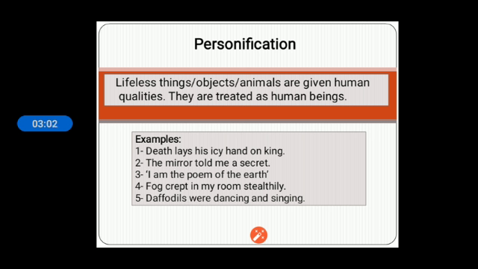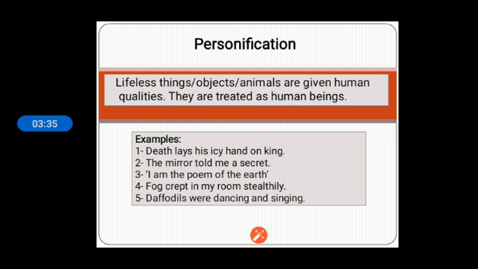Next one is personification. Personification, you know that the qualities of persons, human beings, are given to non-living things, objects, or even animals also. The qualities which we possess are given to other things, other objects, that is known as personification. Like death lays his icy hands on the king. So death lays his is used for a person, his icy hand. So death is not a person, but it has been used as a person.